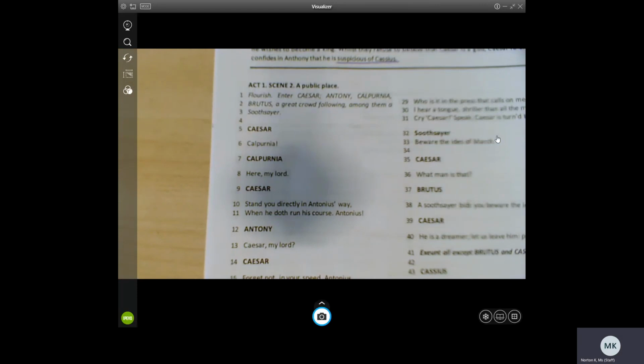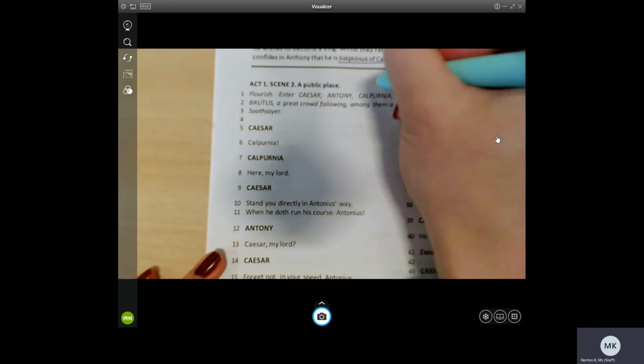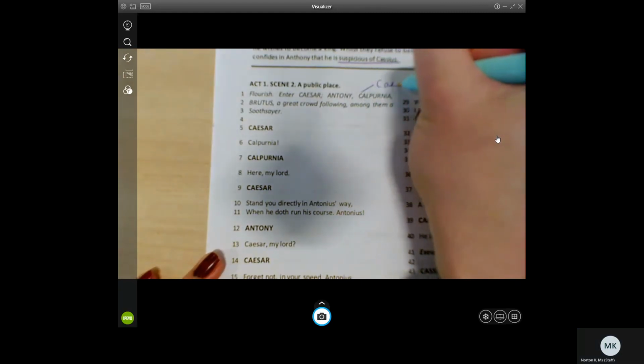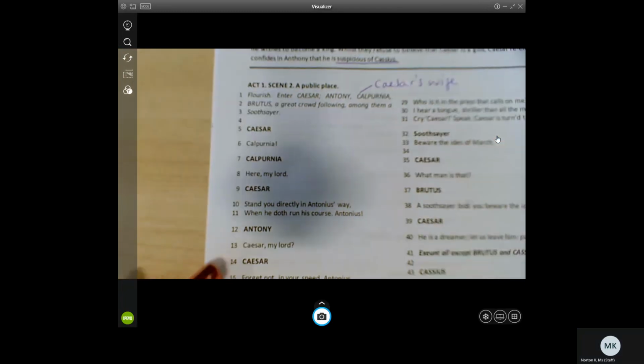So, Act 1, Scene 1, a public place. Flourish. Enter Caesar, Antony, Calpurnia, Brutus, a great crowd, following among them a soothsayer. Now, Calpurnia is Caesar's wife. So he's with his wife, Calpurnia.